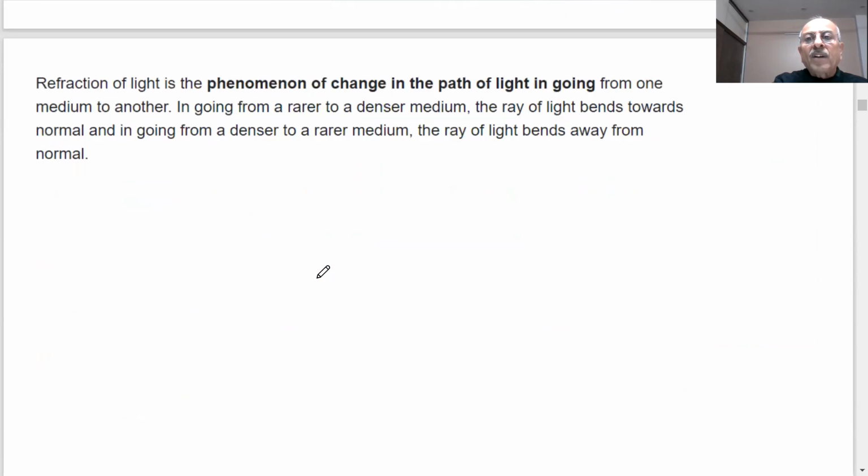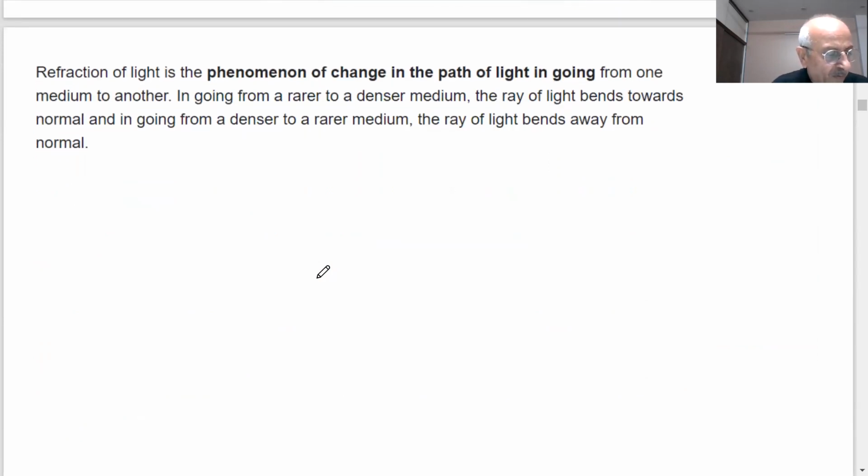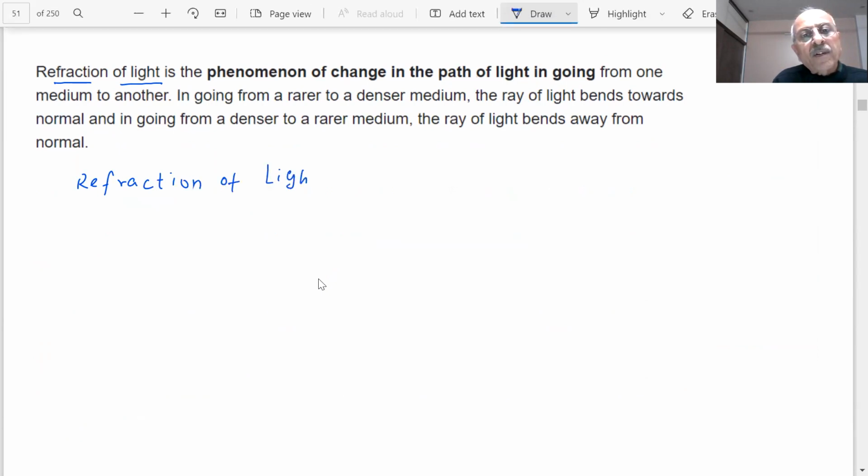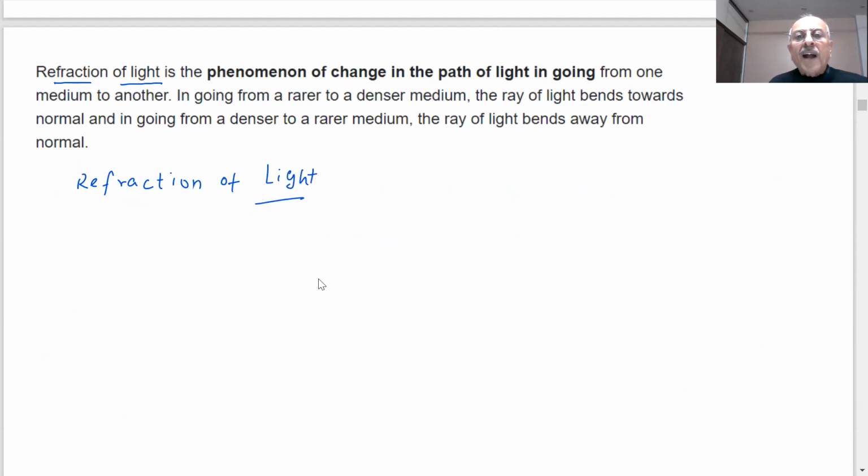What are these examples, students, which we have told you? You have an idea what I am talking about. This is called a refraction of light. All these are examples of refraction of light. That means the light changes its path when it goes from one medium to another medium. When light is going in the same medium, it is traveling in a straight line.